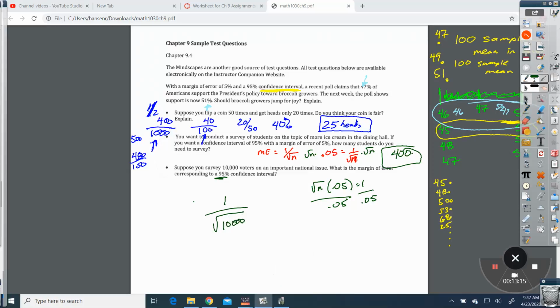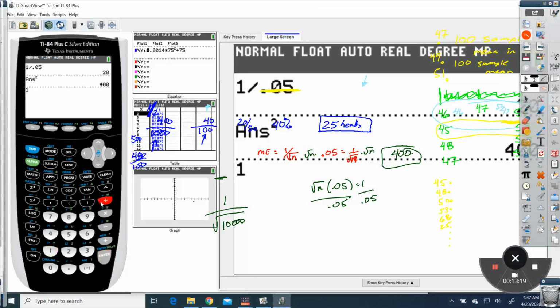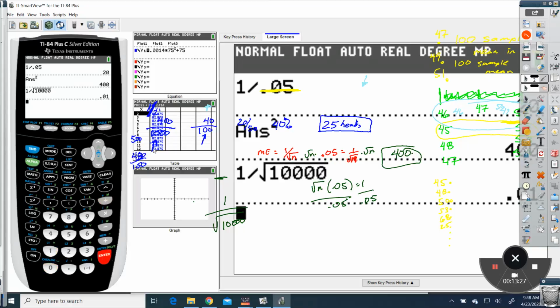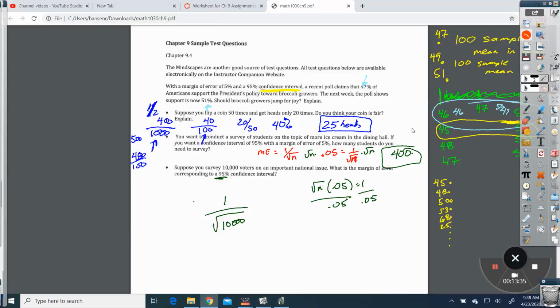I can just go to my calculator and go 1 divided by the square root of 10,000. And that's 0.01, meaning that that's a 1% margin of error.